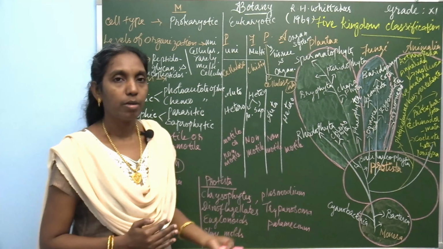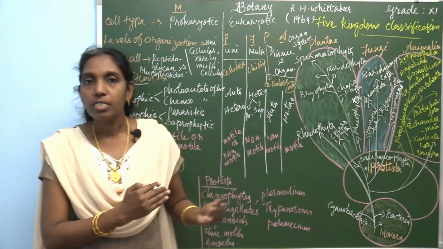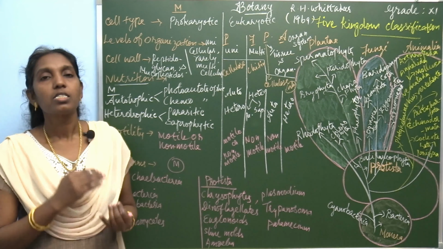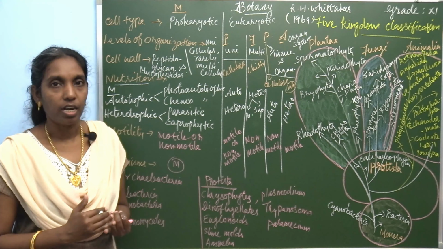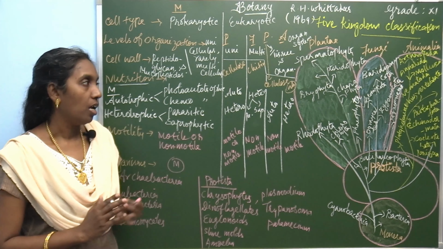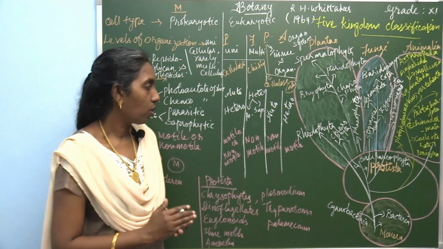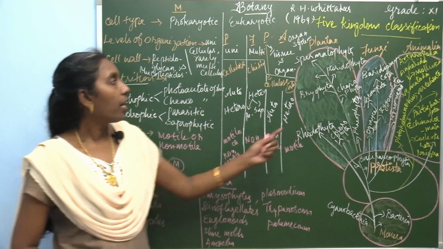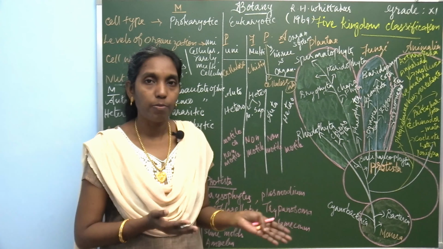This classification is based on the complexity of cell structure and on the thallus organization. That is a merit. And there is a separate kingdom for fungi, because fungus is separate from other green plants.